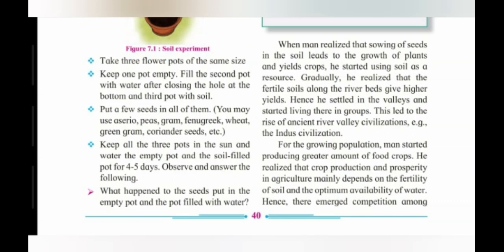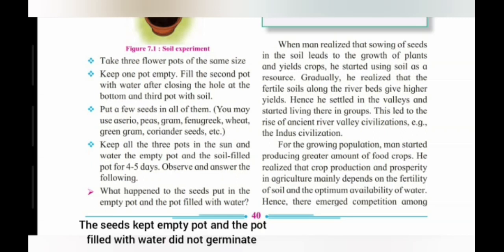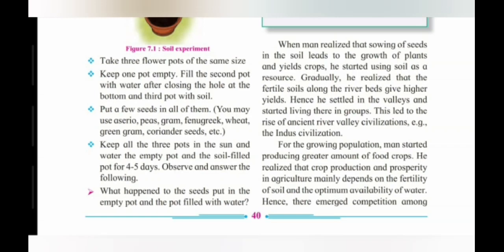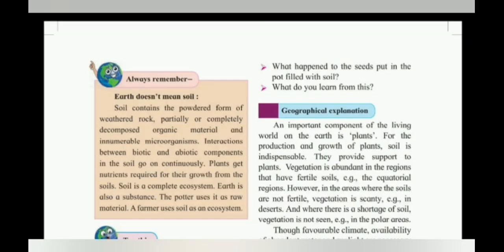What happened to the seeds kept in the empty pot and the pot filled with water? Seeds kept in the empty pot and the pot filled with water did not germinate. What happened to the seeds kept in the pot filled with soil?